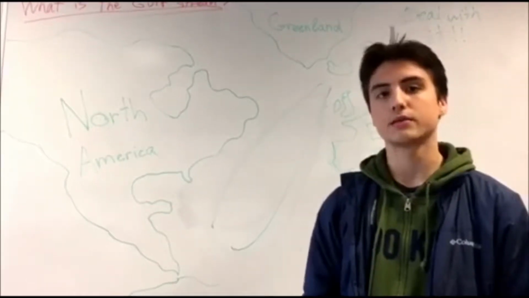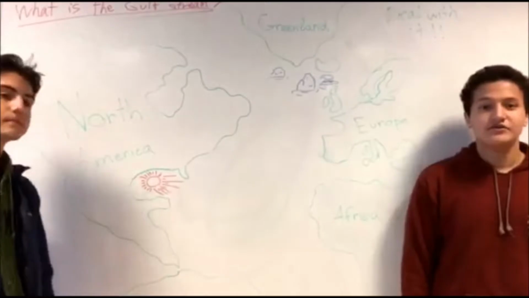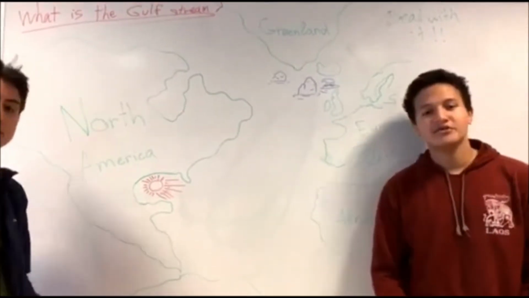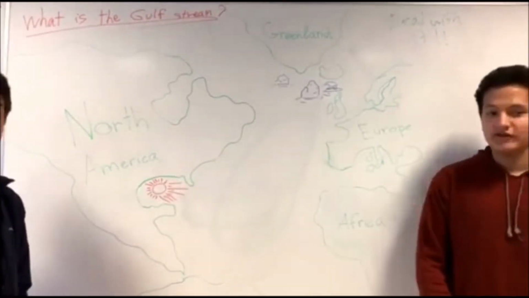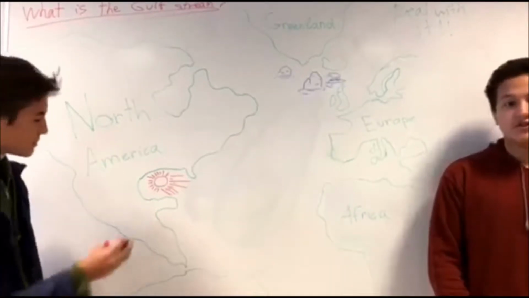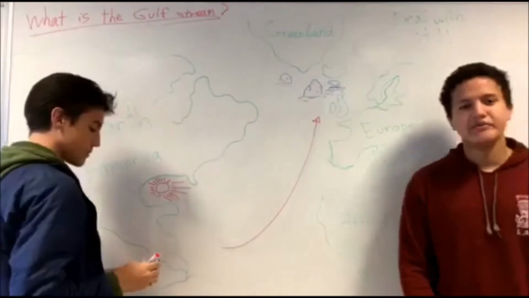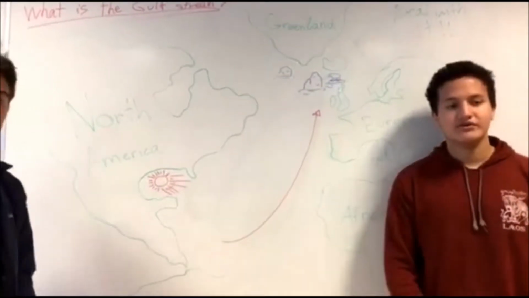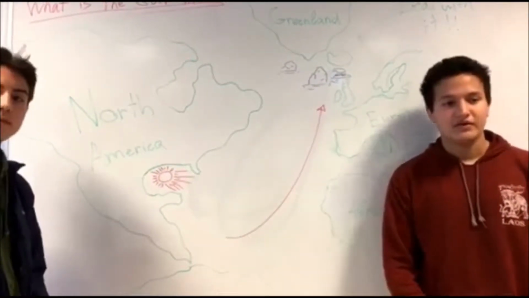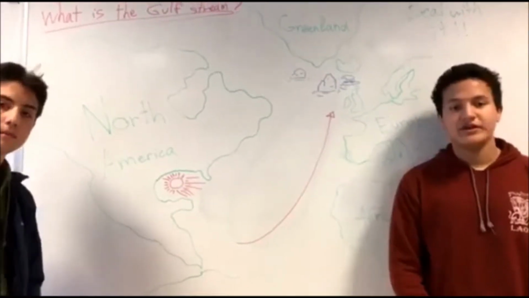the North Atlantic Drift. The flow of the Gulf Stream is heavily dependent on the salinity and temperature of the water. Water is heated around the Gulf of Mexico by the sun. This results in the water moving to the North Atlantic, where the water is then cooled. Having said this, temperature is not the only reason why the Gulf Stream actually works. Now, it's also dependent on salinity and density.